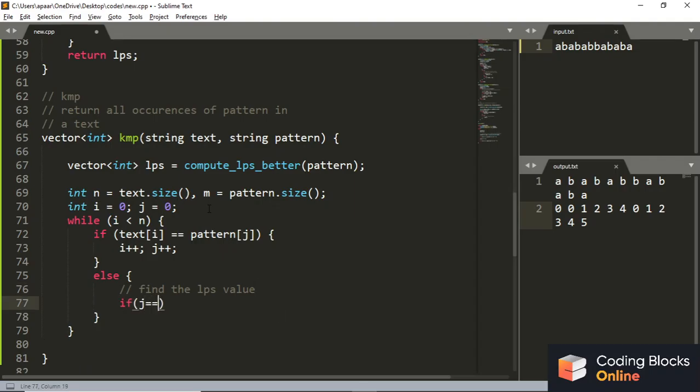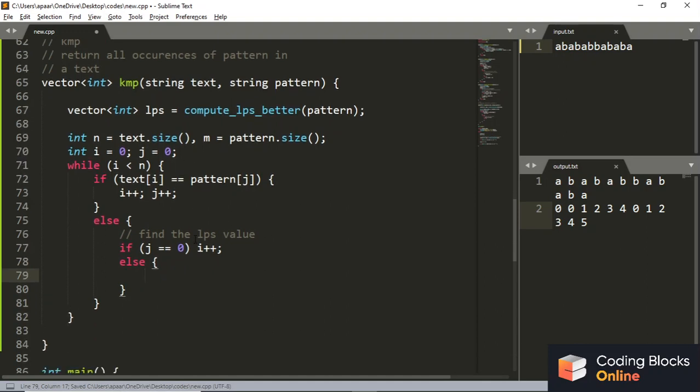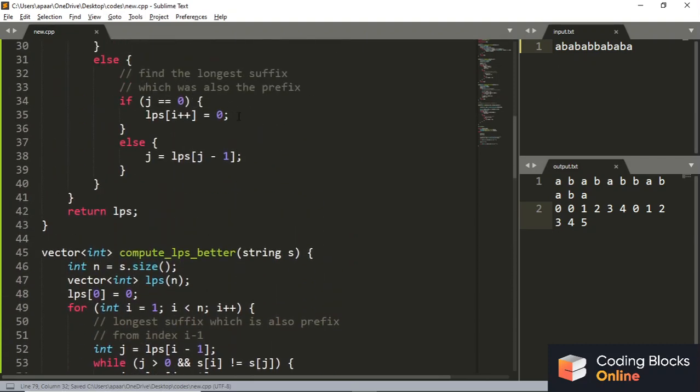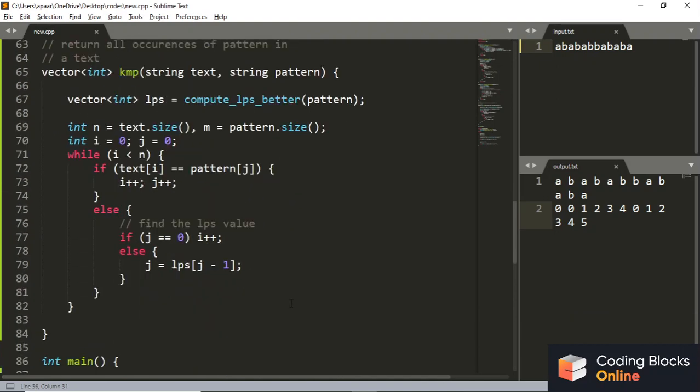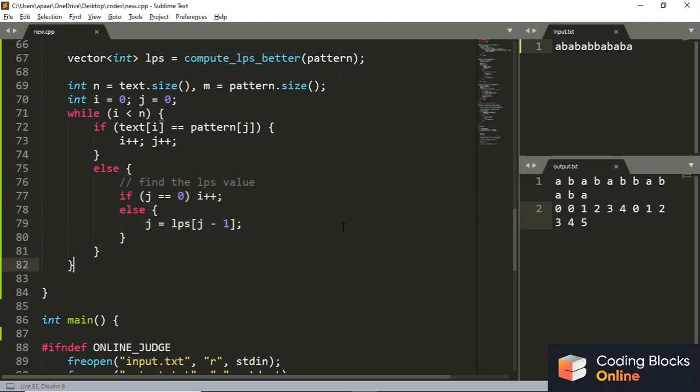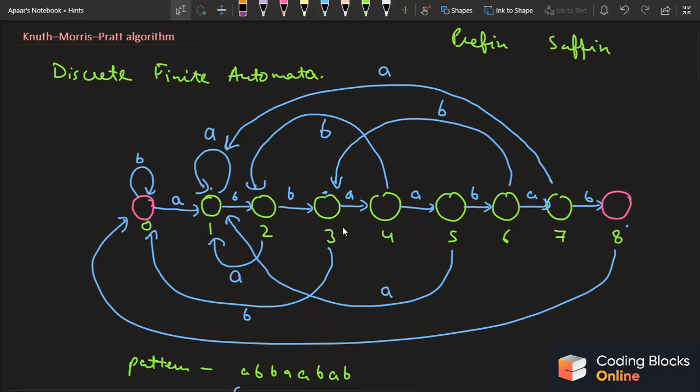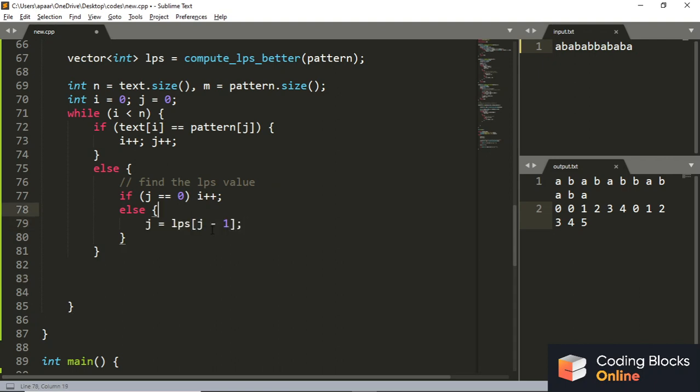So if j equals 0, what does this mean? That there was no prefix which was also a suffix. I'll do an i plus plus. I didn't find anything, no occurrences, so i plus plus, I'll move on to the next position. Otherwise, I'll do j equals LPS of j minus 1. It's the same thing: if j is 0, i plus plus, otherwise j equals LPS j minus 1. So basically this is what is happening again and again. This means that I'm going back in the automata.